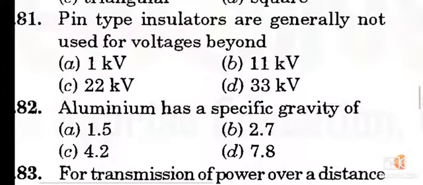Question number 81. Pin type insulators are generally not used for voltages beyond option D, 33 kV. It is generally used in 11 kV.